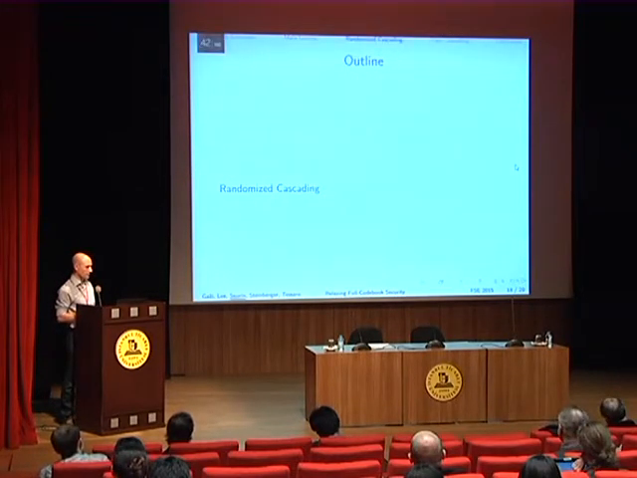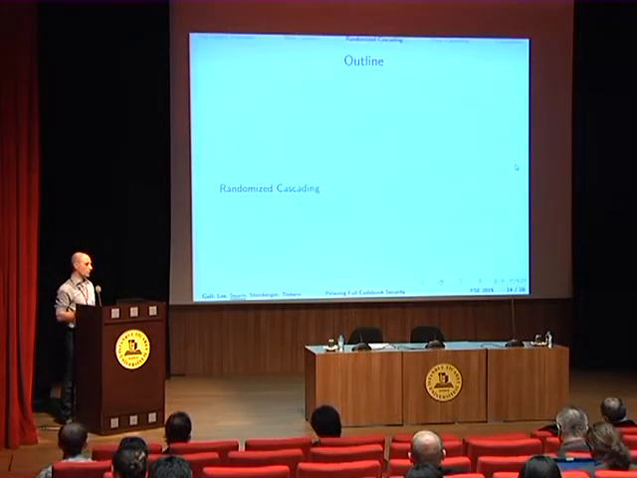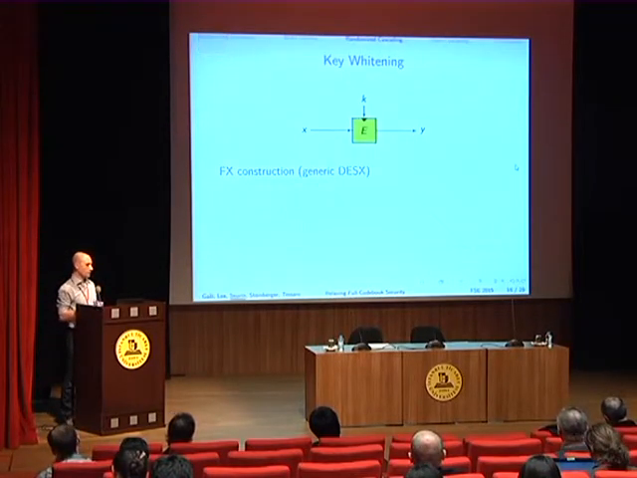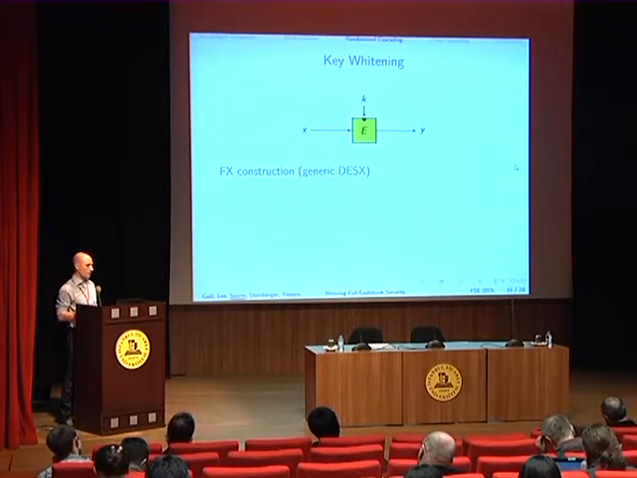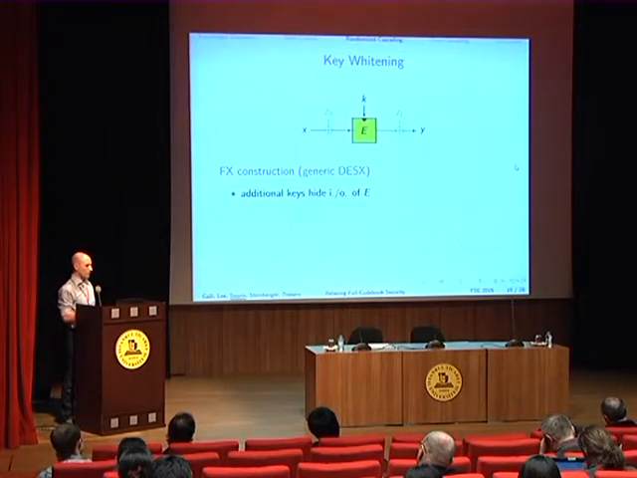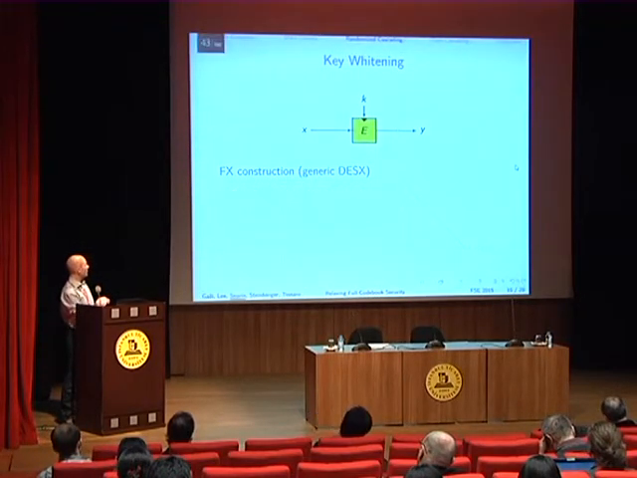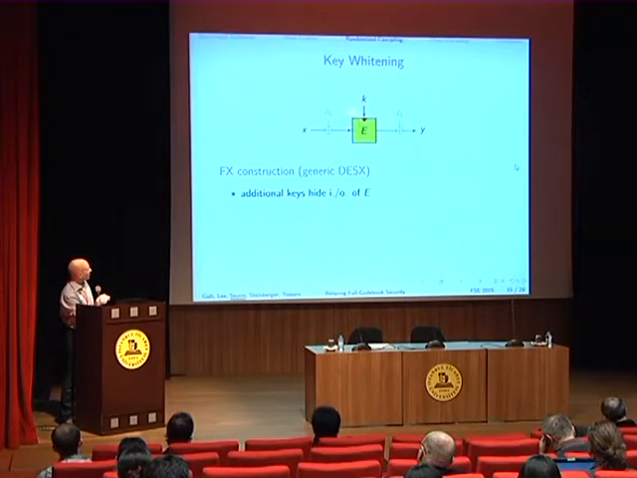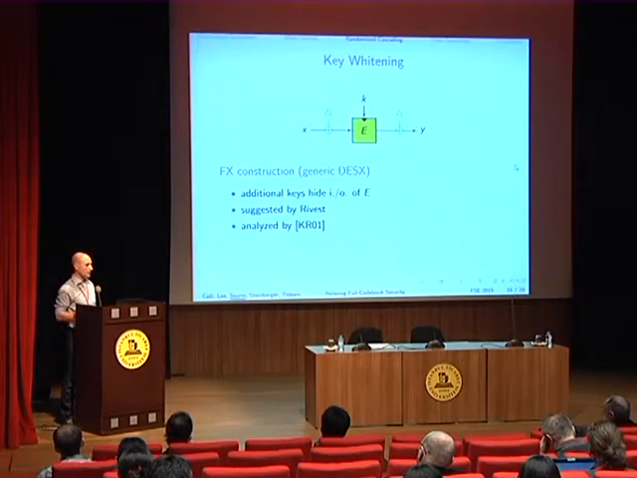It's quite straightforward. So first I will show how to apply it to what is called randomized cascading, which is, so the simplest scheme in this class is the FX construction, which is the generic variant of DESX. And so starting from your block cipher E, you just add 2 extra whitening keys at the input and the output. This has been suggested by Rivest and analyzed by Kilian and Rogaway.